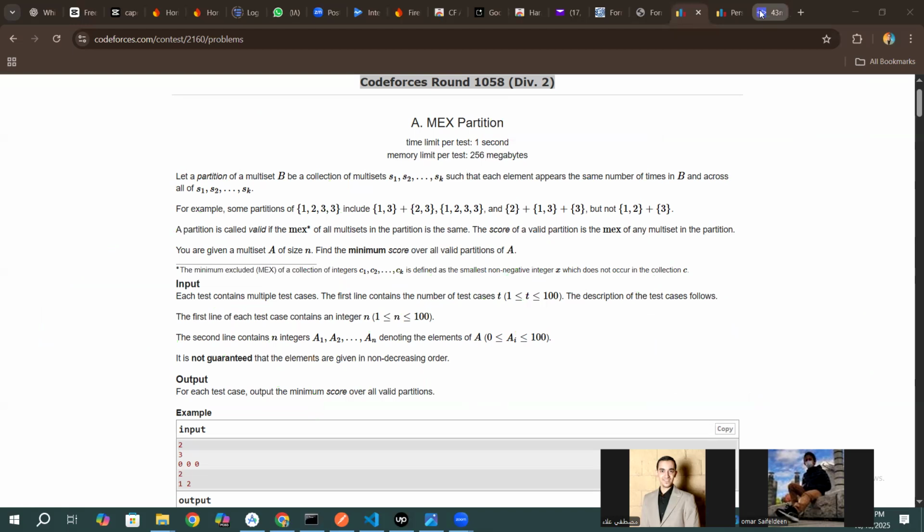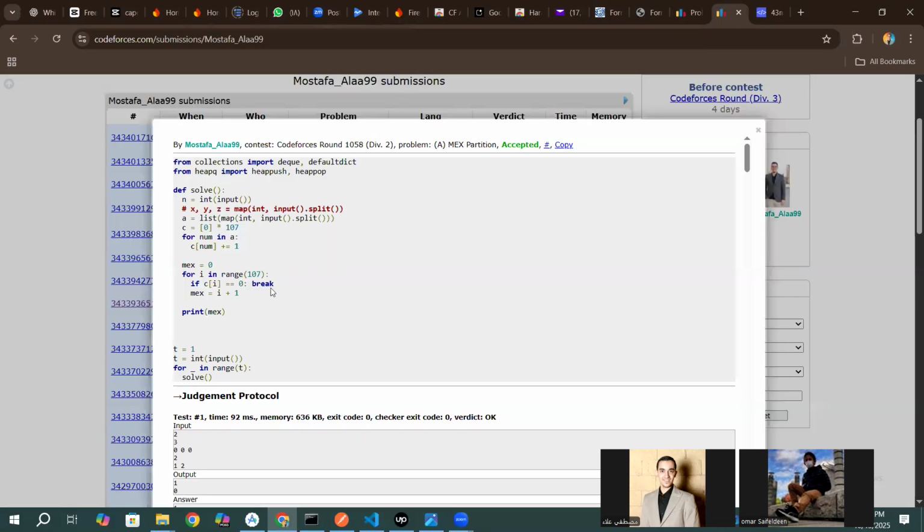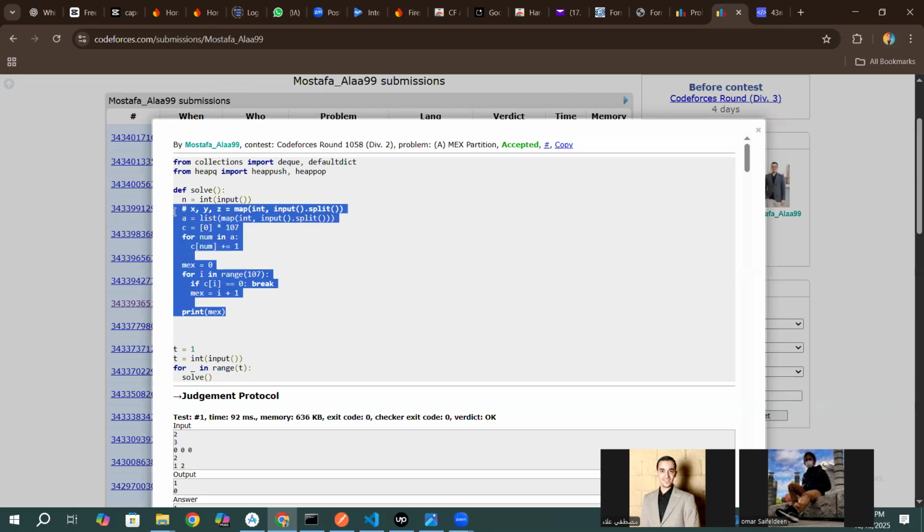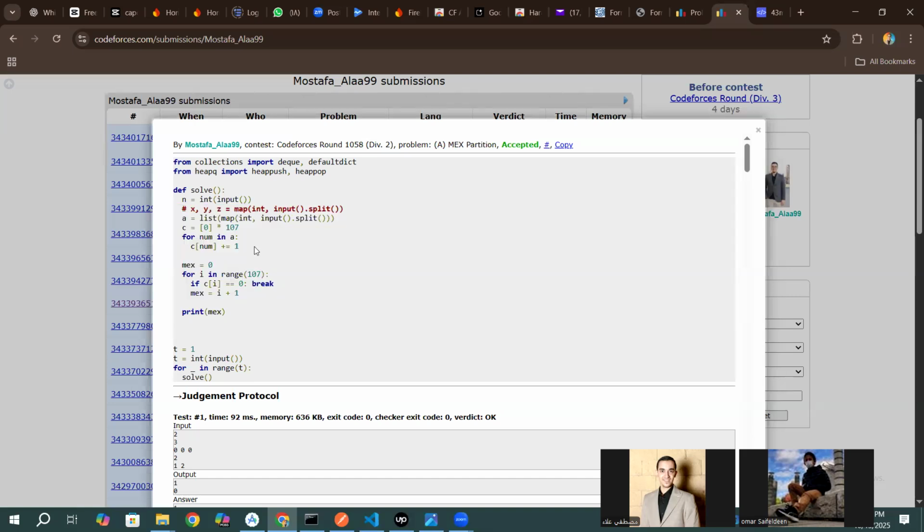Here is the code for this question. This code is just calculating a mex. If anyone is not familiar with mex, this code is very standard. It's not something that we invented. I just get the counts of every element, then I go through all of the elements. Why did I say 10^7? Because 100 was the bound, so I just made it 10^7 to be safe.